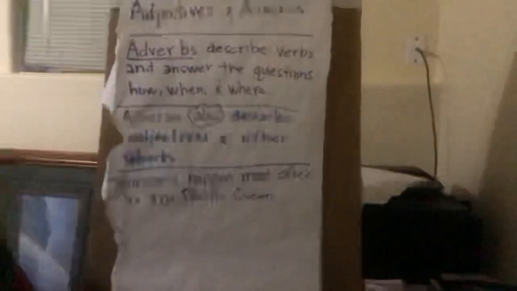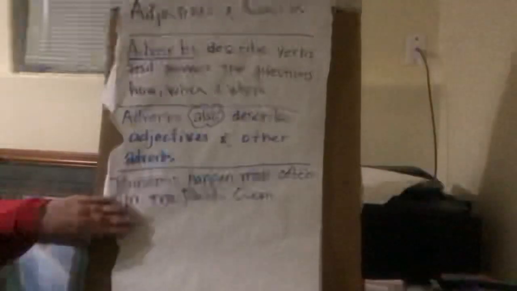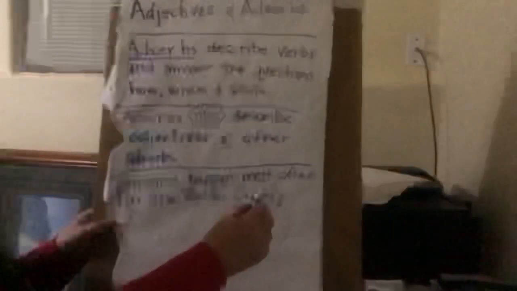It's very. So very is our adverb describing our adjective high. Okay, let's look at our last instructional box. It has the sentence, tsunamis happen most often in the Pacific Ocean. So let's go ahead and pick this apart a little bit. We know that in the Pacific Ocean is our prepositional phrase, and Pacific Ocean, there's our OP. So that's left with tsunamis happen most often.